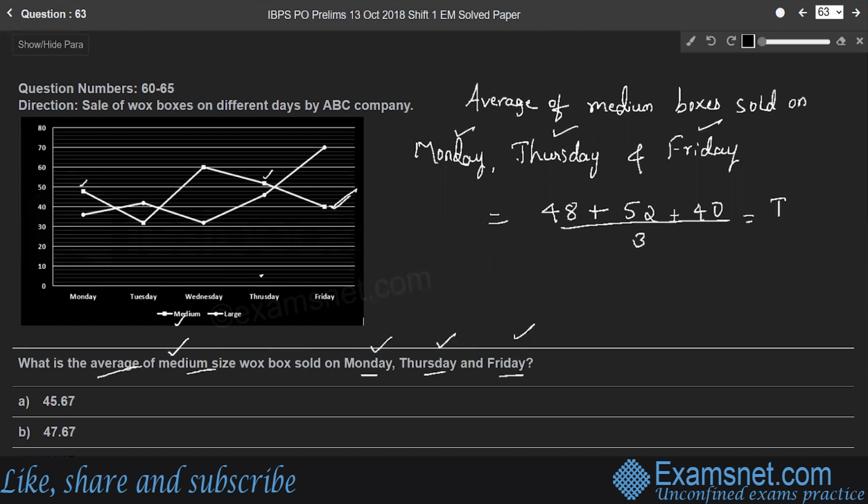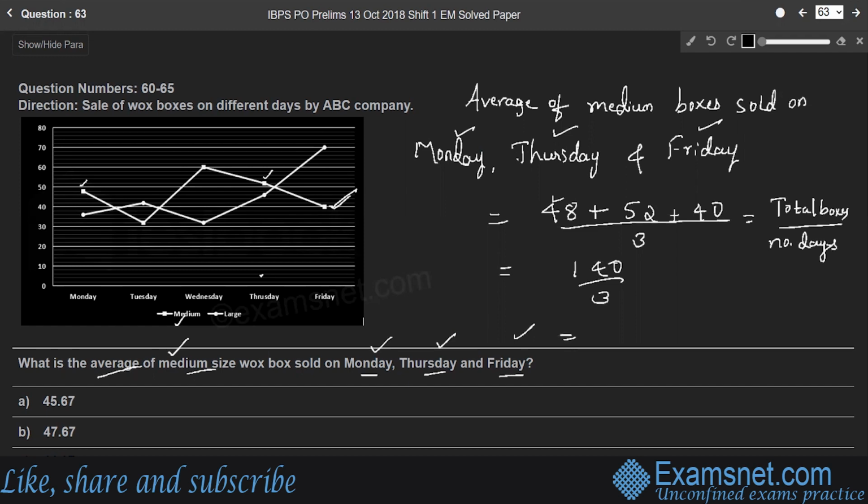So, average is total boxes divided by number of days, right? So, which is equal to 48 plus 52, 100, right? 100 plus 40, 140 by 3.